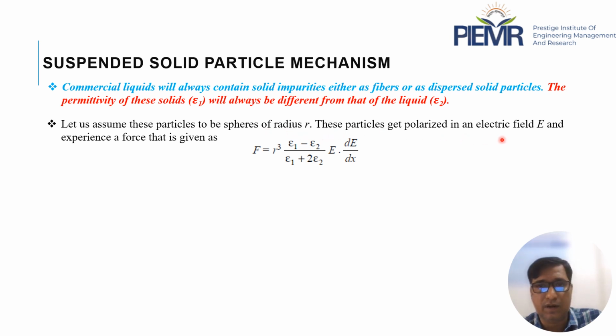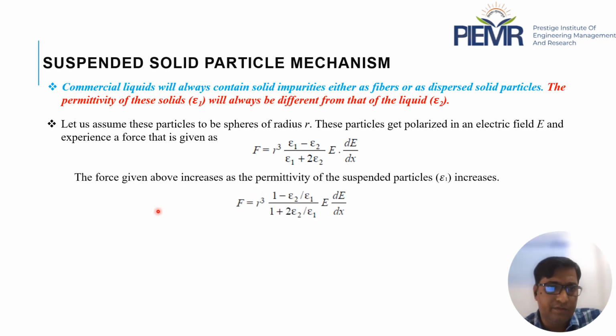These particles get polarized in an electric field E, and experience a force that is given by this expression. Here, epsilon 1 and epsilon 2 are the permittivity of the foreign particles and the liquid dielectric. The force given by this equation increases as the permittivity of the foreign element, epsilon 1, increases.